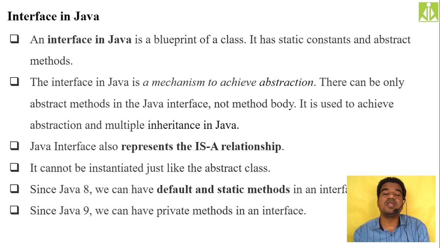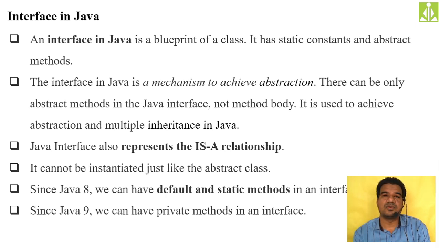But when it comes to your interface, you can keep only the static final variables. That means whatever variables you are creating inside an interface, they need to have a constant value. So definitely you need to make that variable a final variable. Okay, they need to have constant values, so we are making those variables final, and they need to be public. You cannot make them protected. They need to be public. Public means any class, any other interface, it should have perfect access to these variables.